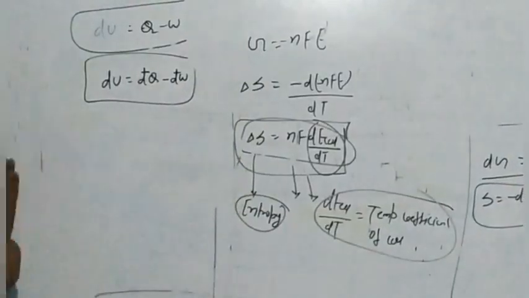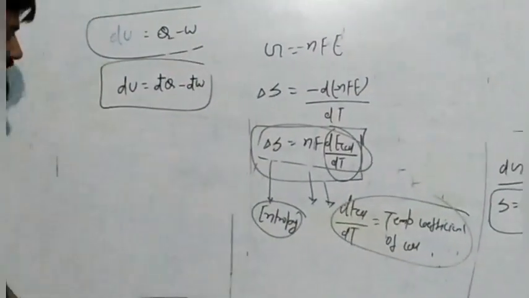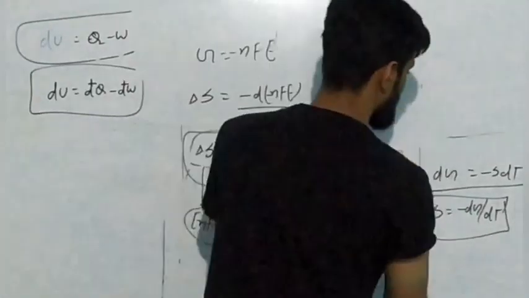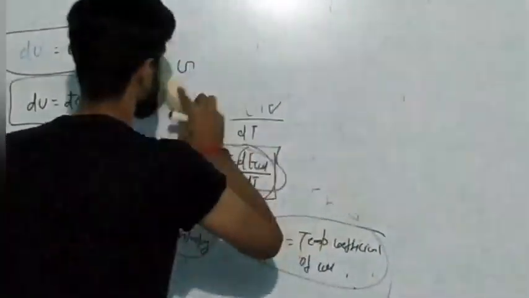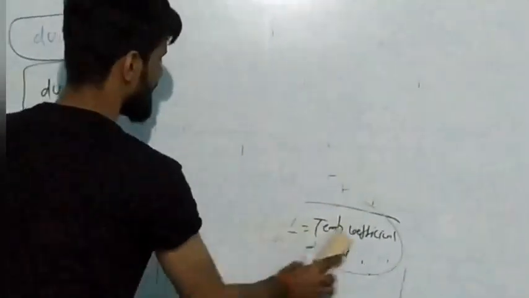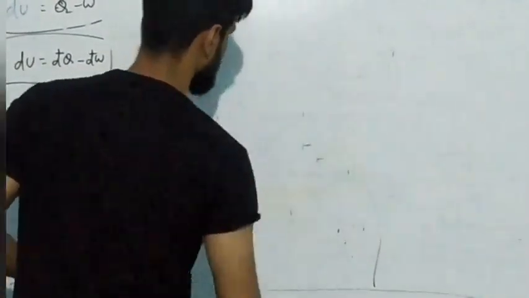Now understand one thing: how will we calculate the enthalpy of the cell? The enthalpy of the cell reaction can be calculated with the help of this formula again. We have already calculated delta S of the cell.